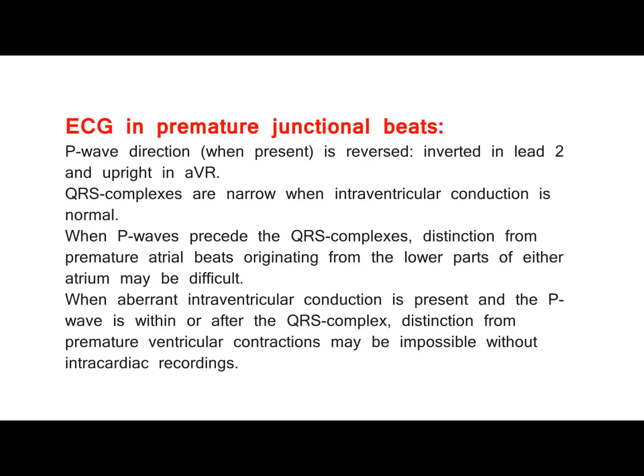ECG in premature junctional beats. P wave direction, when present, is reversed, inverted in lead 2 and upright in aVR. QRS complexes are narrow when intraventricular conduction is normal. When P waves precede the QRS complexes, distinction from premature atrial beats originating from the lower parts of either atrium may be difficult. When aberrant intraventricular conduction is present and the P wave is within or after the QRS complex, distinction from premature ventricular contractions may be impossible without intracardiac recordings.